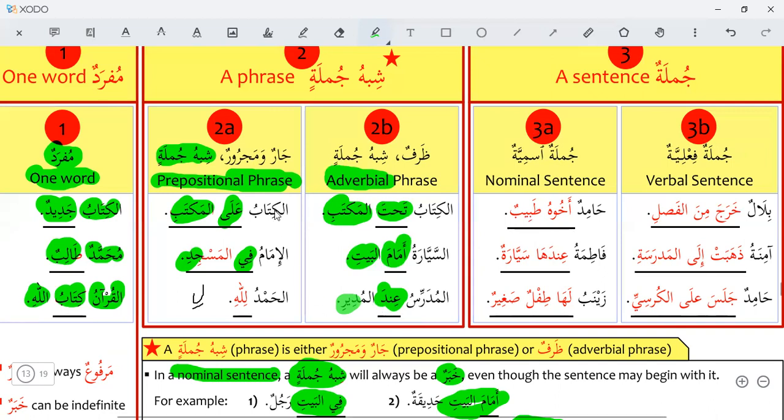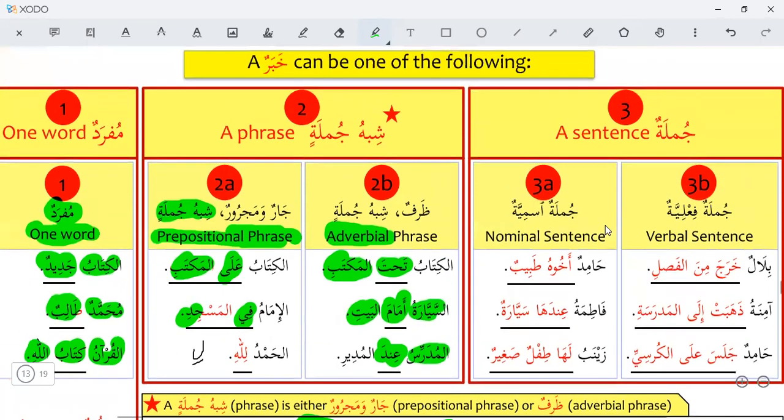So al-kitabu, al-imamu, alhamdu, as-sayaratu, al-mudarrisu, they are mubtada. Al-kitabu is mubtada, tahtal maktabi khabar. As-sayaratu mubtada, amamal bayti khabar. Al-mudarrisu mubtada, indal mudiri khabar. A complete sentence.